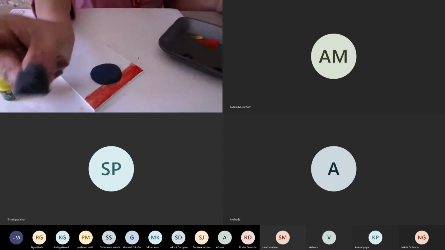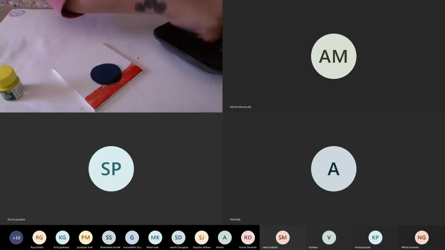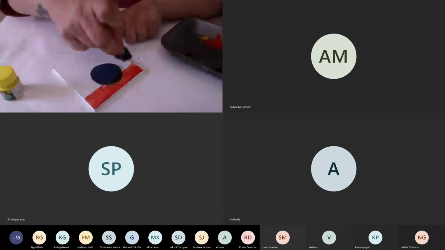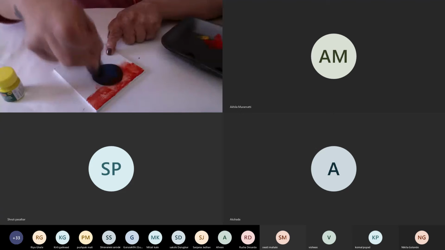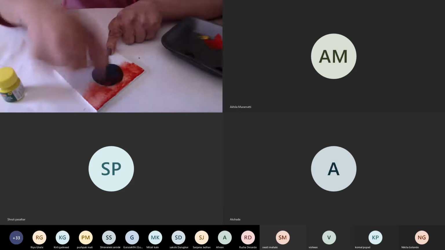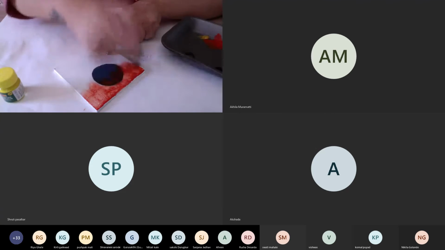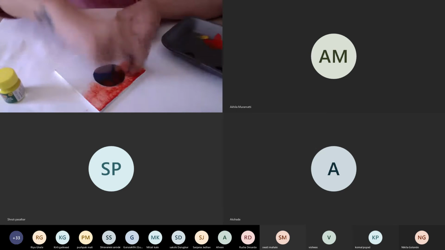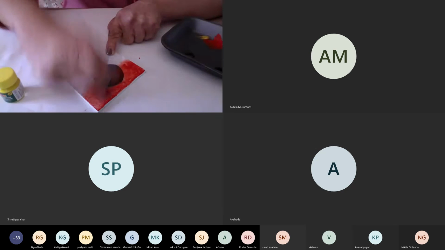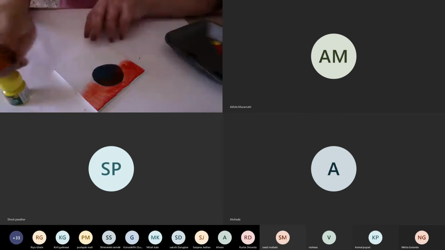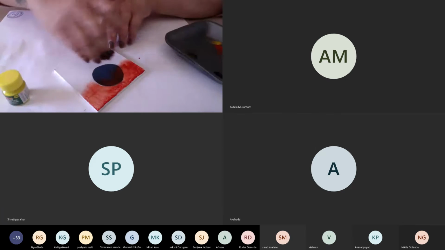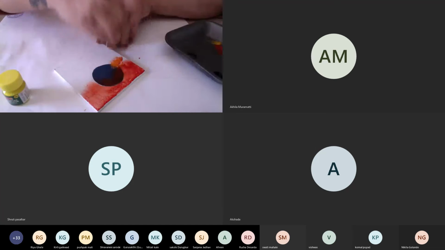So this is a normal sponge. What I'm going to do is take red color on it and just dab it. I want that texture to be achieved when you are actually making this. After that, I'm taking orange with red, an orange color on the same sponge. If you have a lot of sponges with you, you can use a different sponge for different colors.